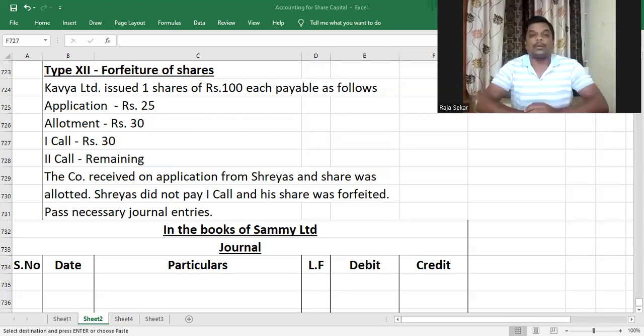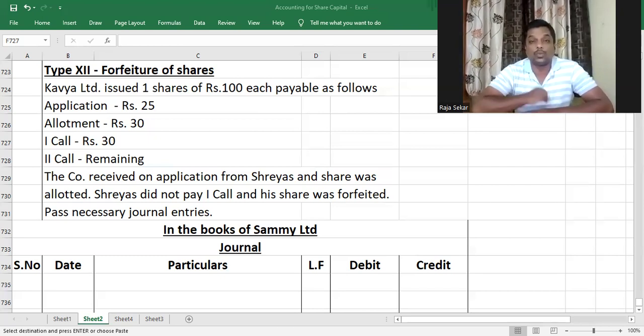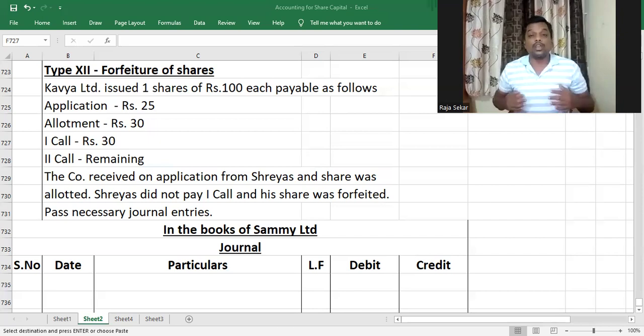And if they still don't pay up, then the shares can be forfeited only if the articles of association of the company so provides. Now, what are we supposed to do when the shares are forfeited? We learned what we are supposed to do when we issue the shares. Now, how do we account for forfeiture of shares? That is what we're going to learn.